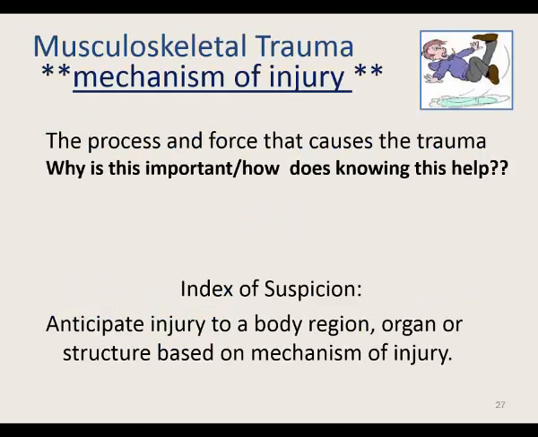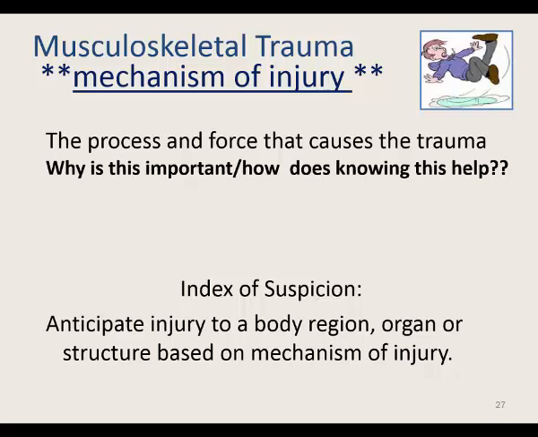Mechanism of injury is the process and force that causes the trauma. This is important as different mechanisms of trauma have predictable patterns of injuries that may result. For example, in a vertical fall, knowing the distance of the fall, the body parts that impact first, and type of landing surface will help anticipate the extent of the injury. Falling from greater heights increases the incidence of trauma because velocity increases as they fall.